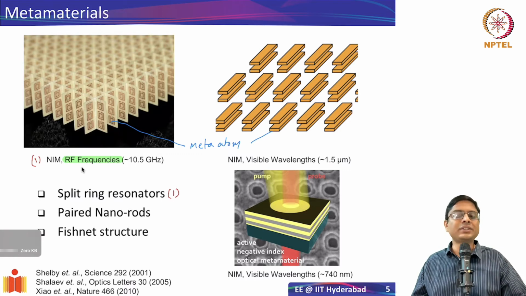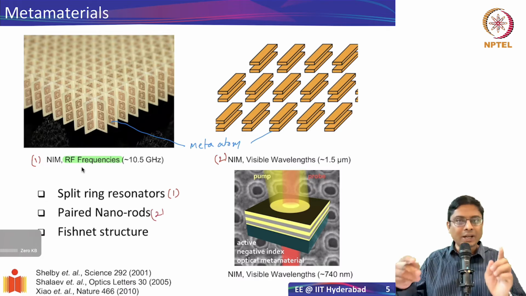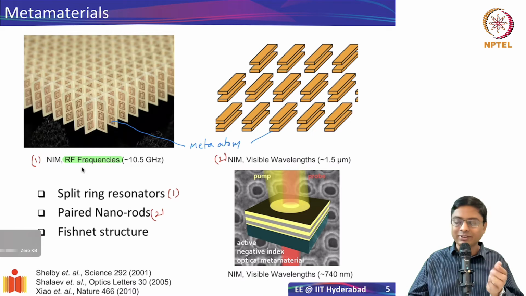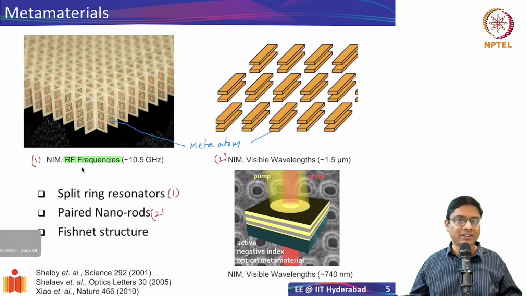Now there is also interest in trying to push it to visible frequencies, and a lot of interesting work has been done in Professor Shalaev's group at Purdue, and two examples are shown on the right here. So these are again meta atoms. Now the meta atom is consisting of paired nanorods. On the top you see two metallic nanorods, which are at a certain distance, and if you take that as a unit cell and then repeat it in two dimensions, you get a metamaterial again.